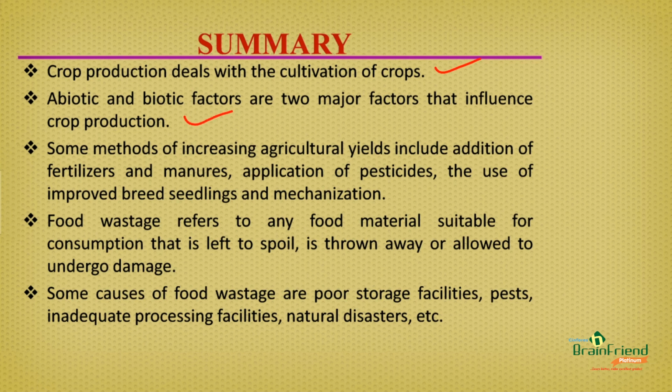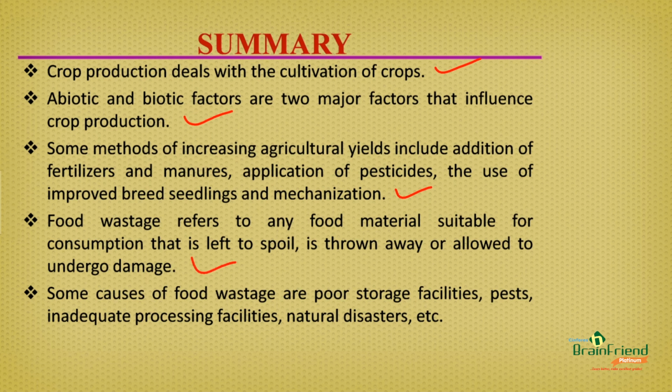Next, we learned that some methods of increasing agricultural yield include addition of fertilizers and manures, application of pesticides, the use of improved breed seedlings, and mechanization. We also learned that food wastage refers to any food material suitable for consumption that is left to spoil, is thrown away, or allowed to undergo damage.